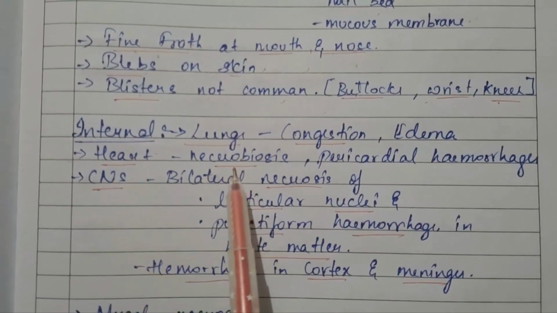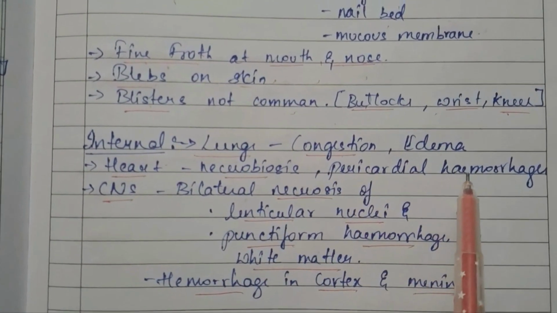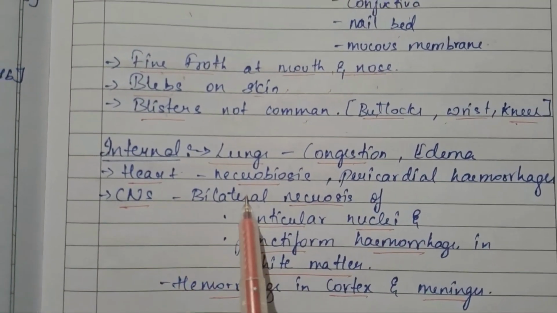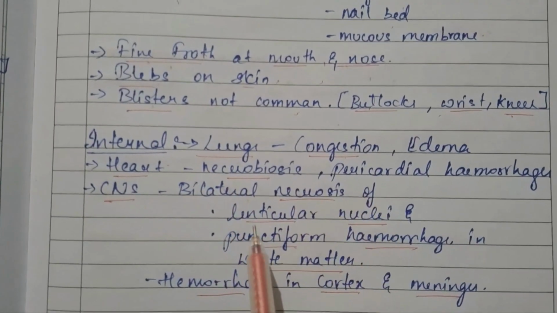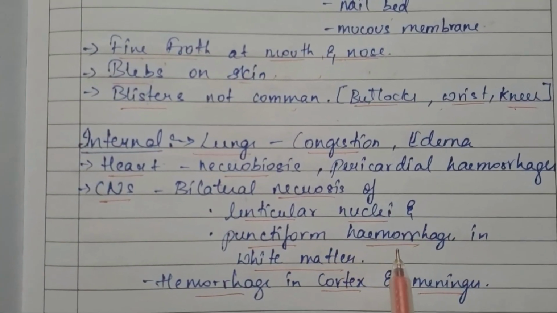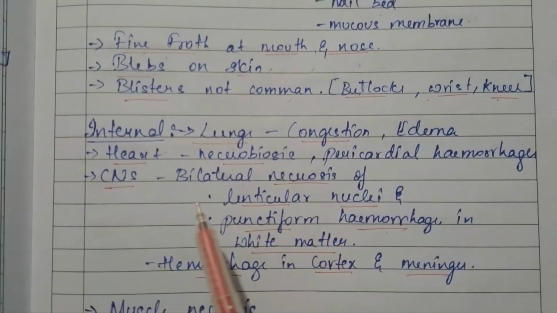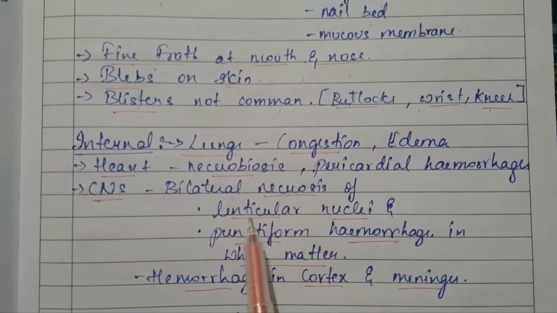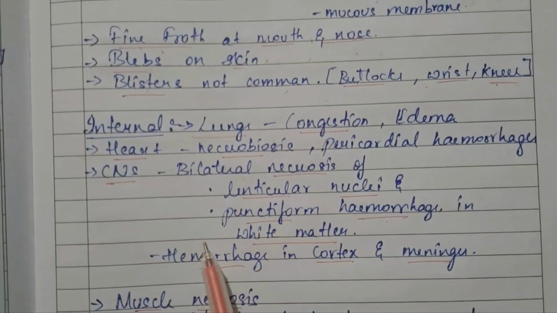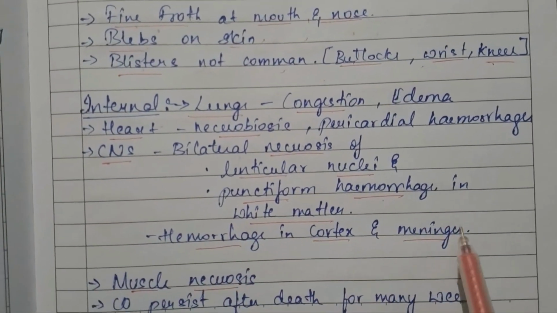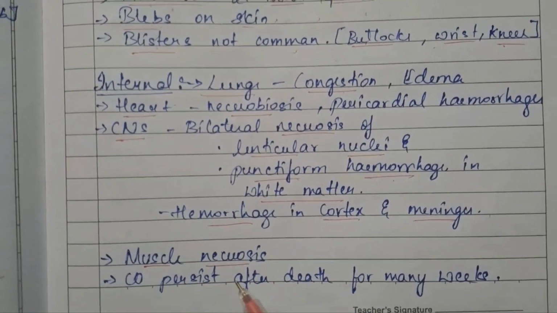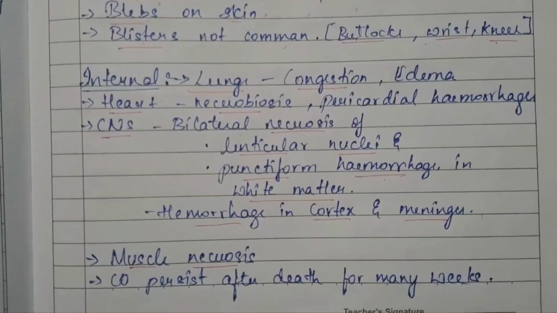Coming forward to the internal findings, in the lungs we can see congestion and edema. In the heart, necrobiosis and pericardial hemorrhage. And in the CNS, most importantly, we can see bilateral necrosis of lenticular nuclei and punctiform hemorrhage in the white matter of the brain. This is the most important point. Hemorrhage in the cortex and meninges is also seen. There is muscle necrosis, and carbon monoxide persists after death for many weeks.